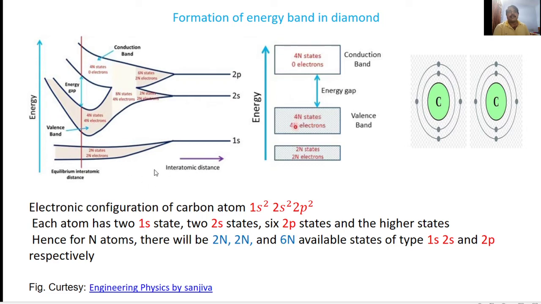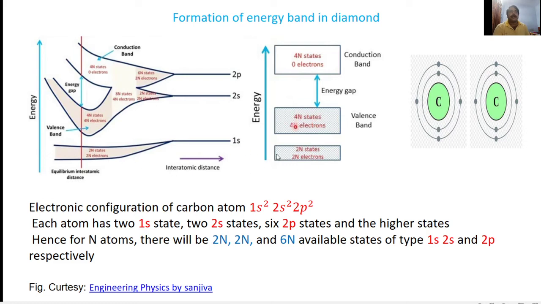Here the reduction of the interatomic distance is possible until it reaches equilibrium. After this point, no further reduction of interatomic distance is possible. That's why we draw the band diagram at this point. Here this is the highest occupied band, or filled band, called the valence band, and this is the lowest empty band. When we extend this diagram, we can draw a band diagram.